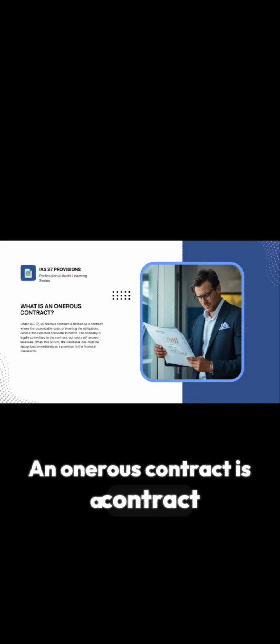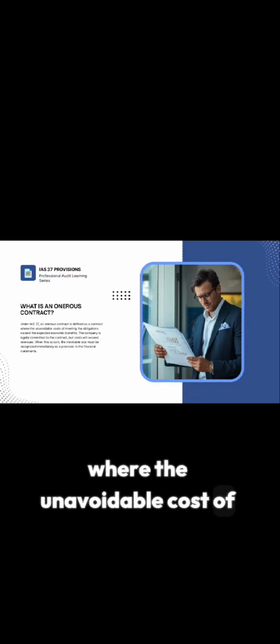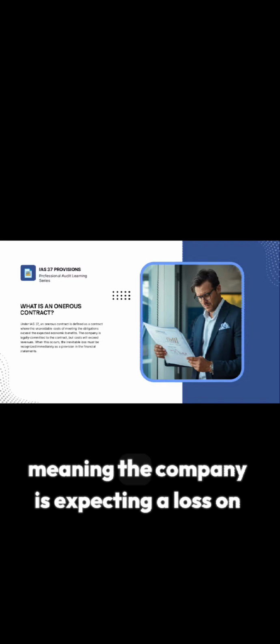Point number 1. What is an onerous contract? An onerous contract is a contract where the unavoidable cost of fulfilling the contract exceeds the expected economic benefit from the contract, meaning the company is expecting a loss on completion of the contract.